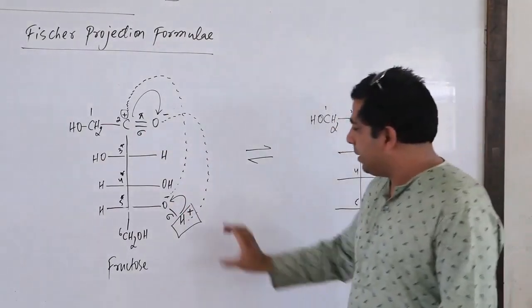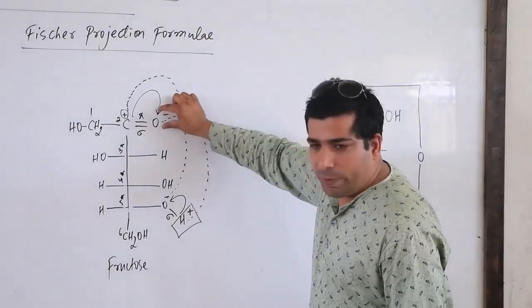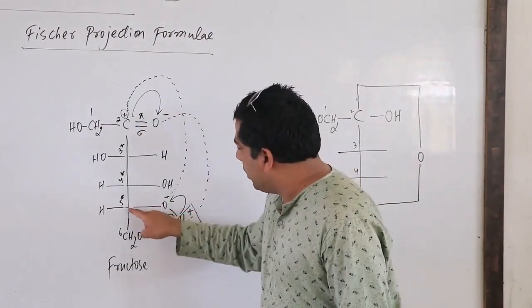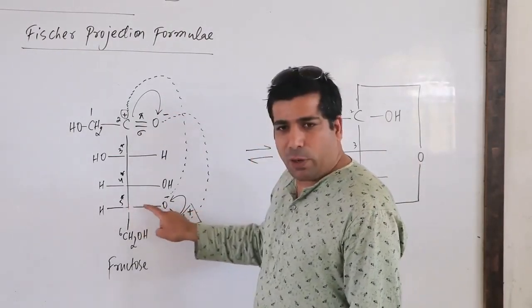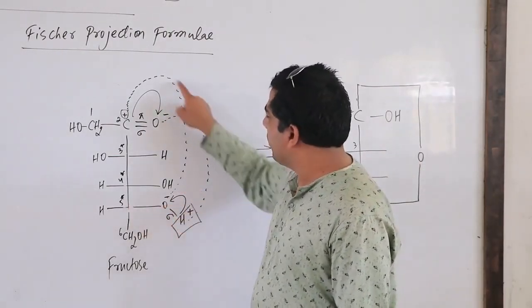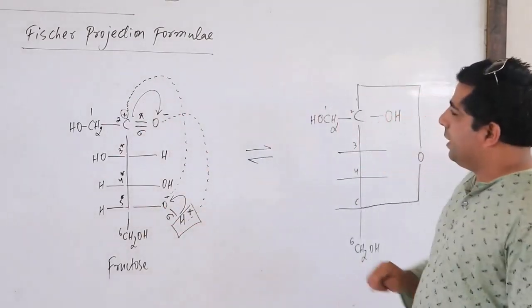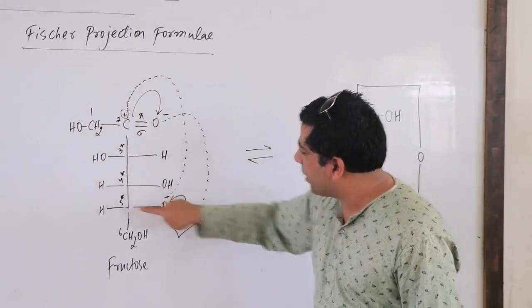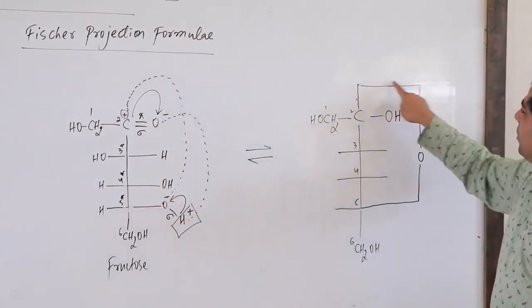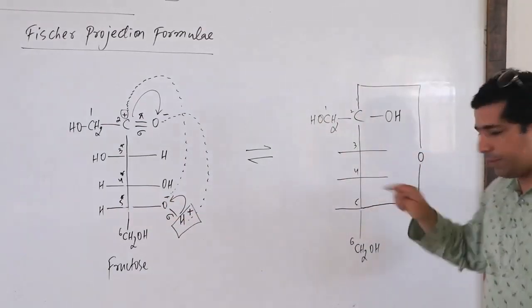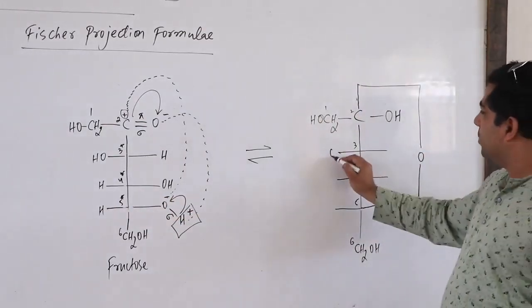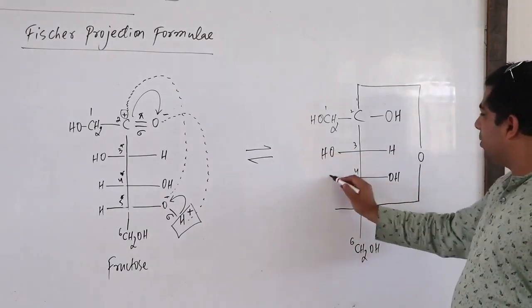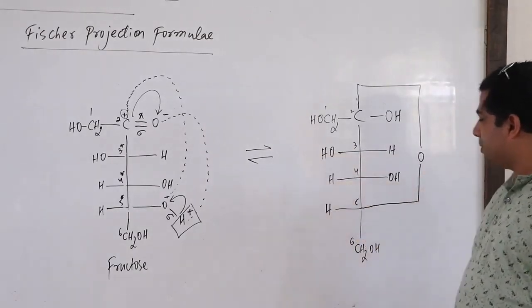My dear friends, this hydrogen comes out and reacts with O minus to make OH. Then what remains here? Fifth carbon with oxygen. Still the bond is there, so O minus is interacting with the second carbon. So now there is a relationship: second carbon, oxygen and fifth carbon. Now look here. Third carbon has OH group on left side and H. Fourth carbon has OH and H. And fifth carbon has here H.